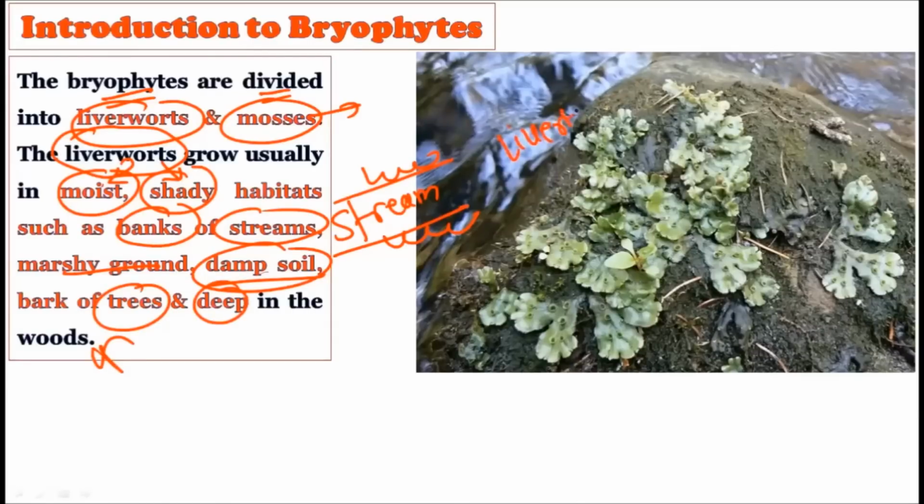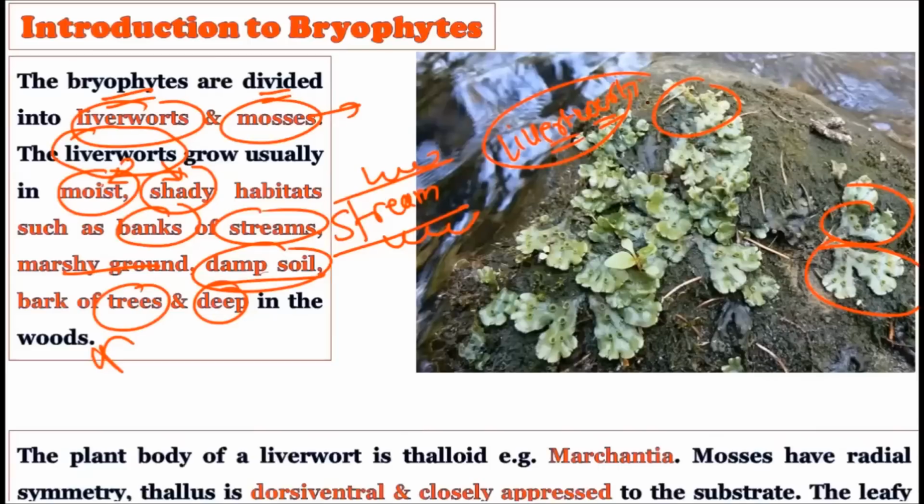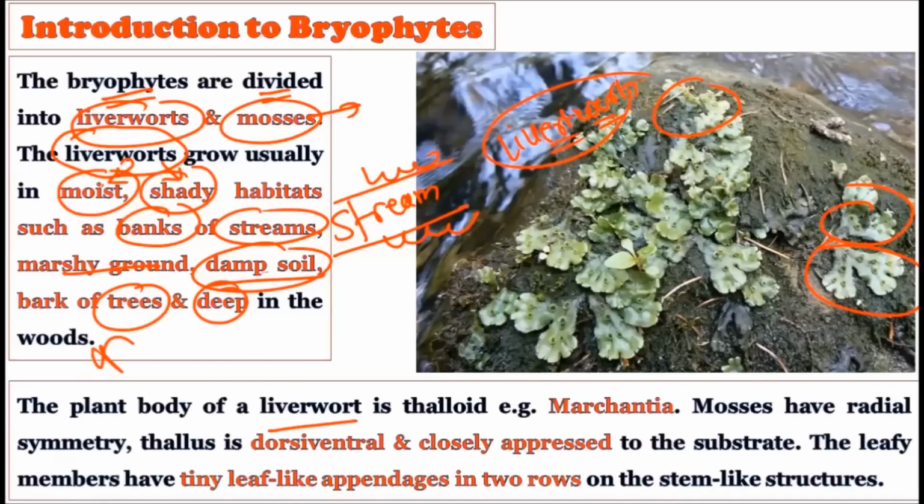Okay, so liverworts, as you can observe in this picture as well, they like the moisture, and on this moisture, these liverworts can freely grow. So they generally require the typical bryophytic habitat, that is the shady and moist habitat required by these liverworts. Now consider the plant body of the liverworts is thalloid.